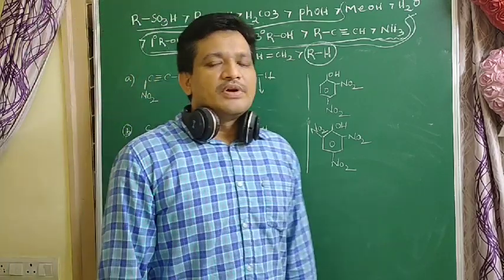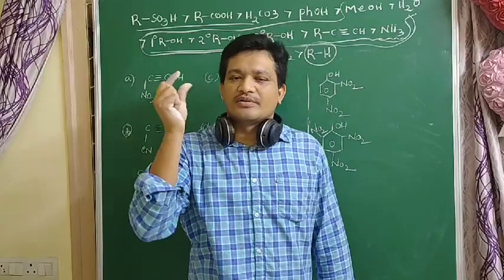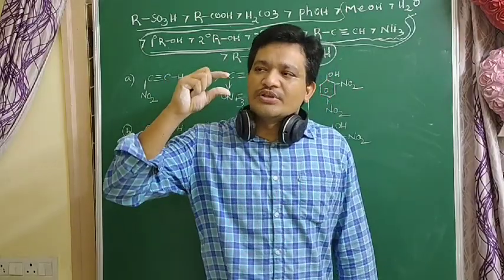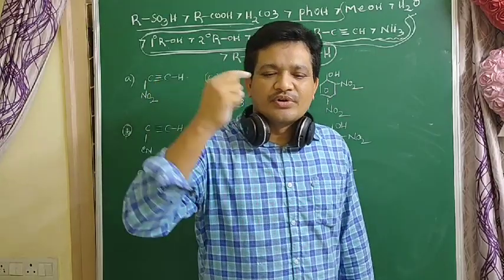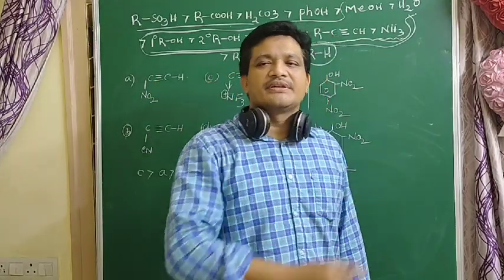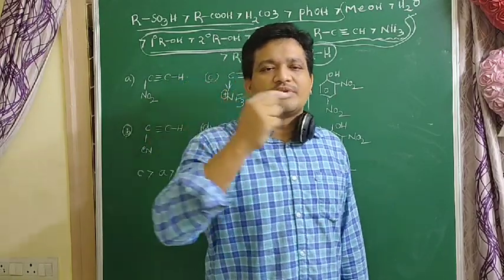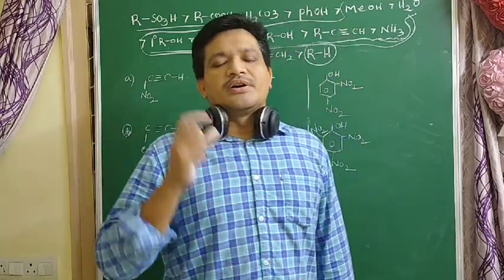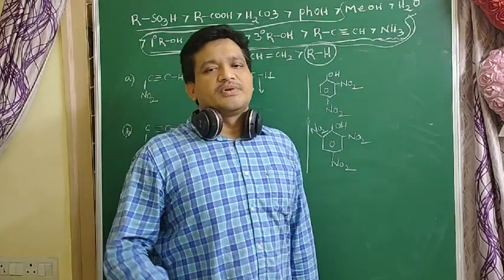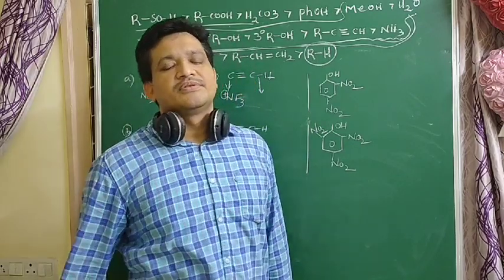Okay, students, you have to practice the order of plus I groups and the order of minus I groups. If you know those orders, you can easily identify which is more acidic, which is more basic, which is the more stable carbanion, and which is the more stable carbocation. Those orders are very important, students.